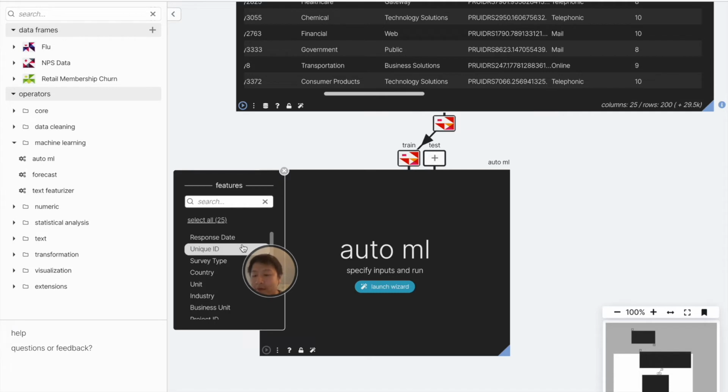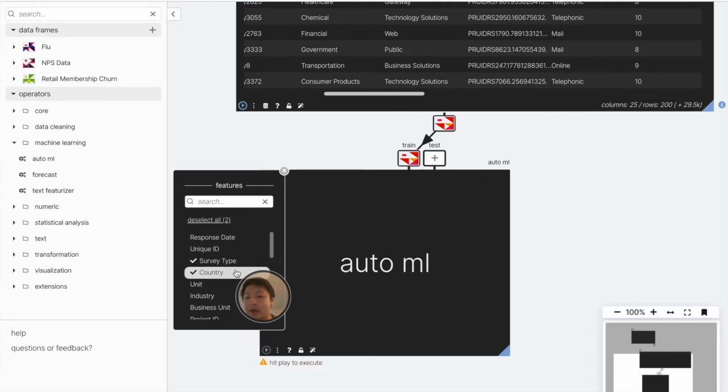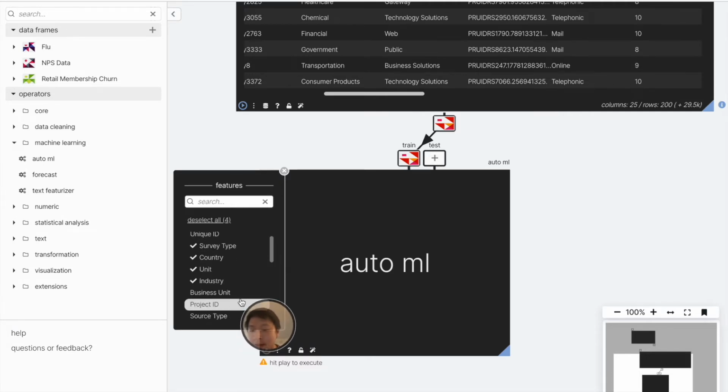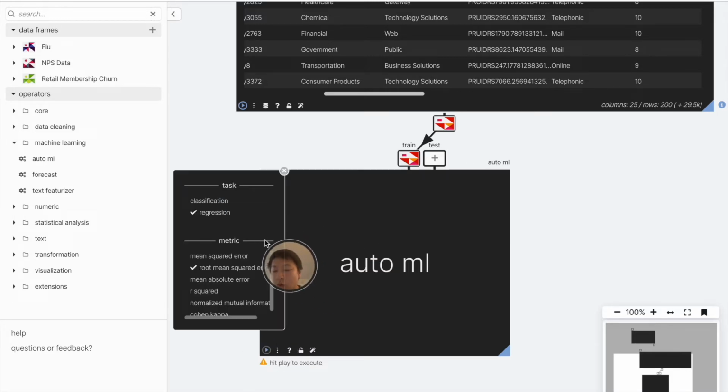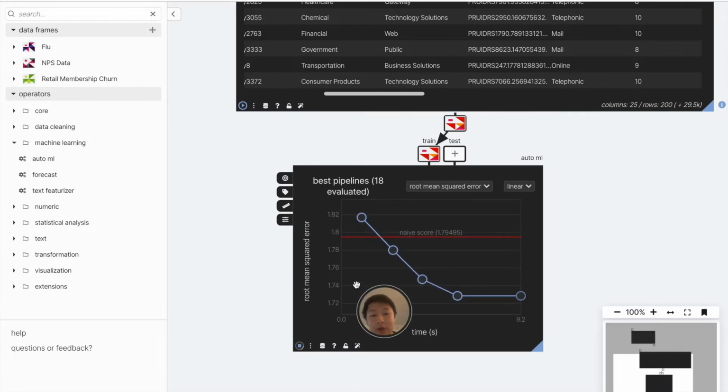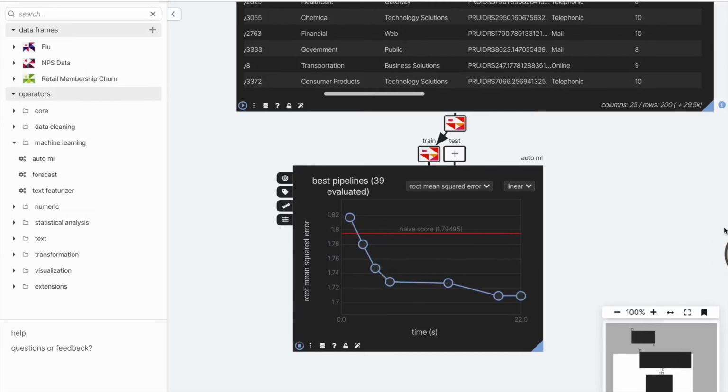For the input features, we are using survey type, country, business unit, industry, as well as how we contacted the customer. We have a set of metrics that we'll discuss in a different following video, but we're doing a regression task. And what we're going to do is train a model to minimize the error, which is the difference between the predicted and actual customer satisfaction, and understand what are the factors that drove this prediction so we understand what drives customer satisfaction.